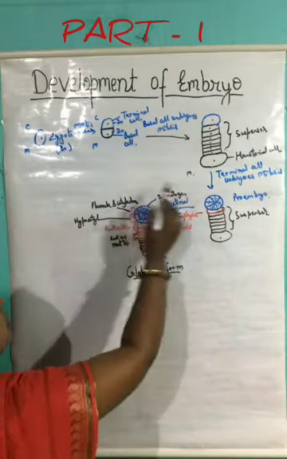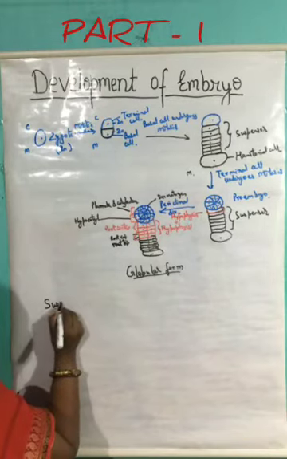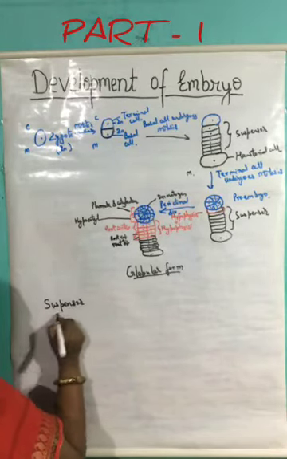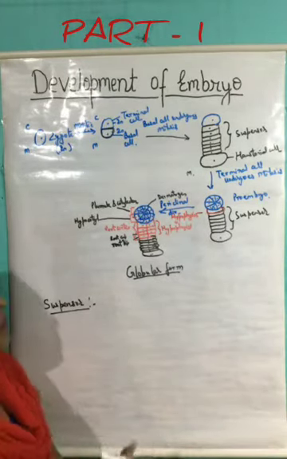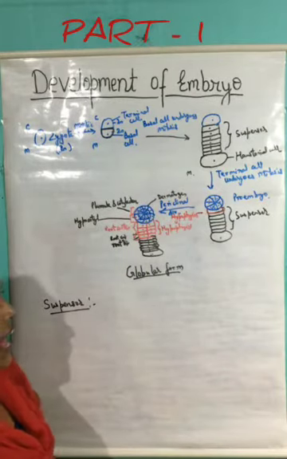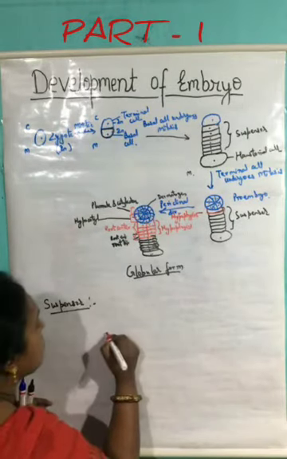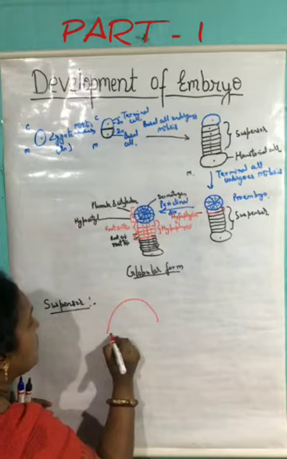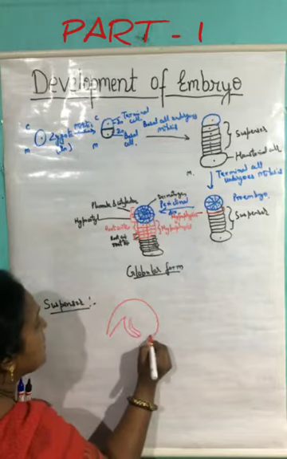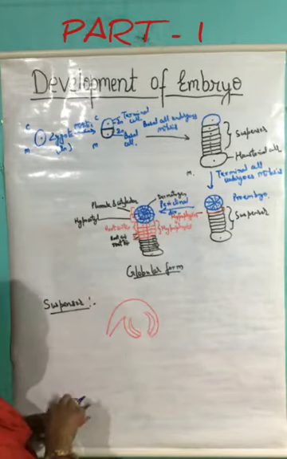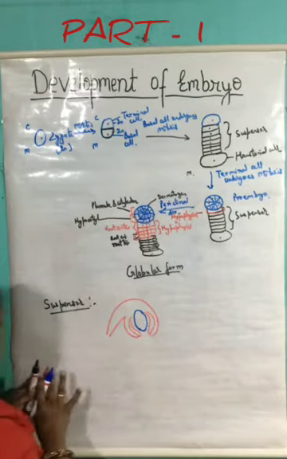But here, the most important point that we have to discuss is what is the role of suspensor. These suspensor cells, we have already discussed, are formed as a division of the basal cells. Before discussing the role of the suspensor, we have to draw the structure of the ovule. So if this is the structure of the ovule, these are the bilayers of integument, and inside it, this is the embryo sac, already we have discussed.